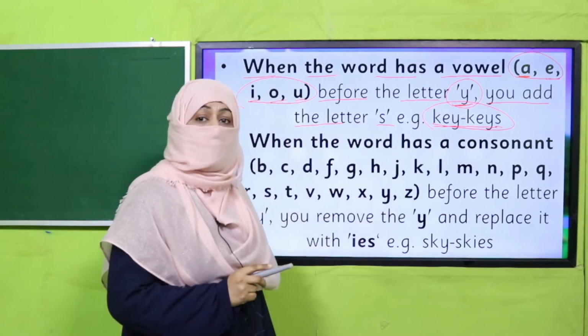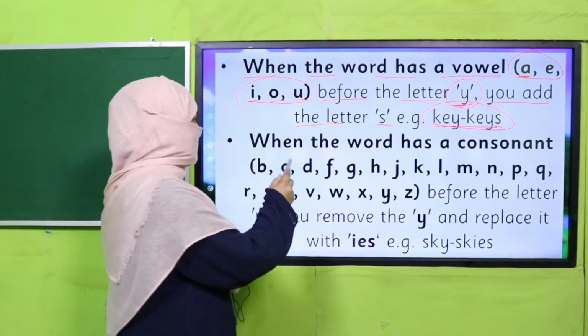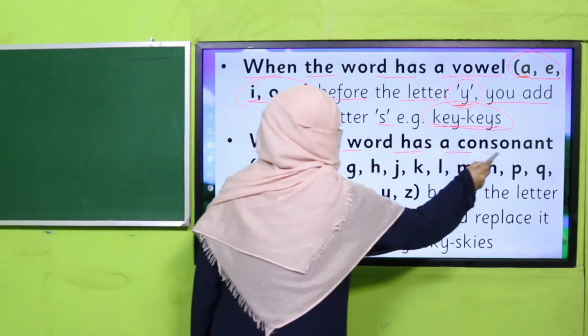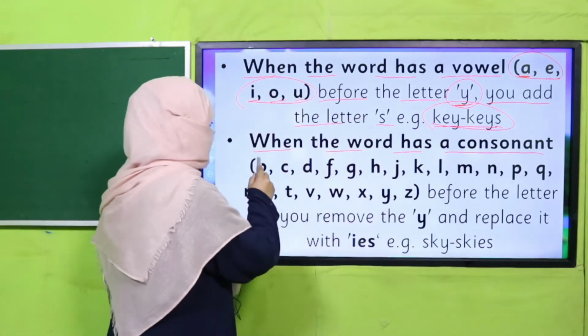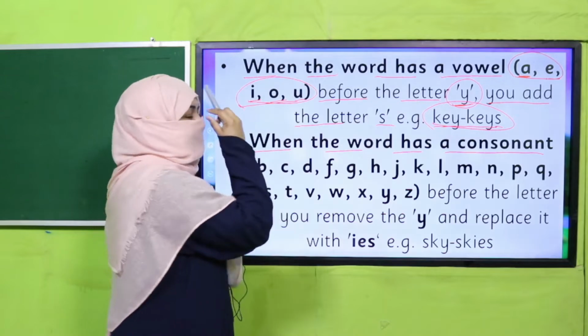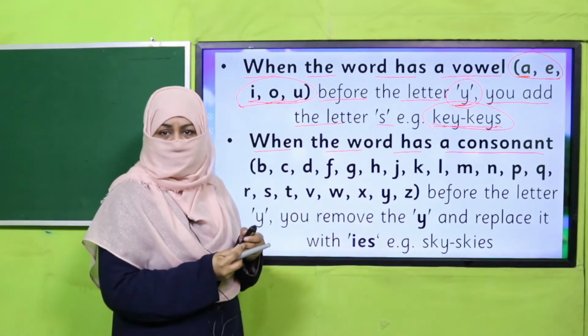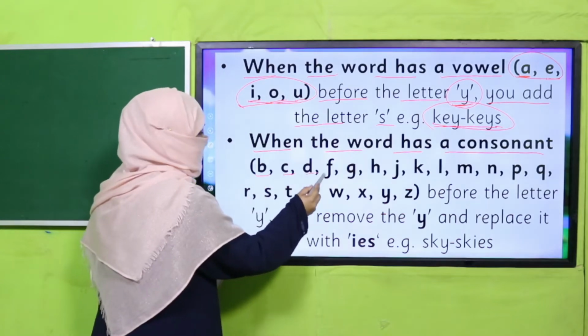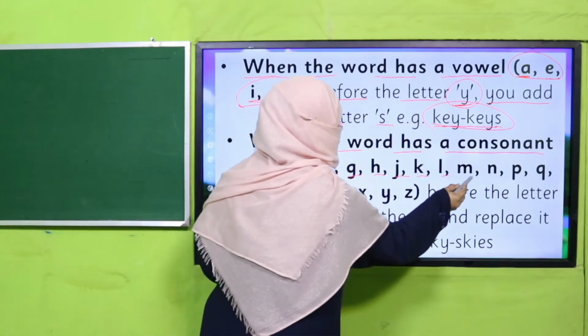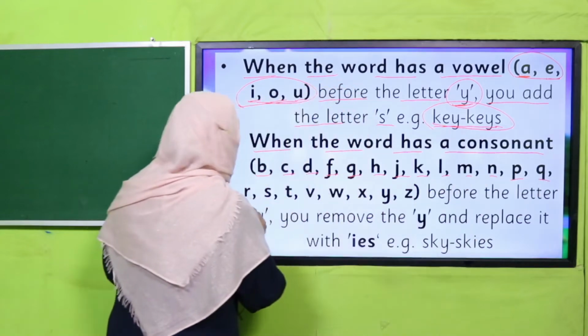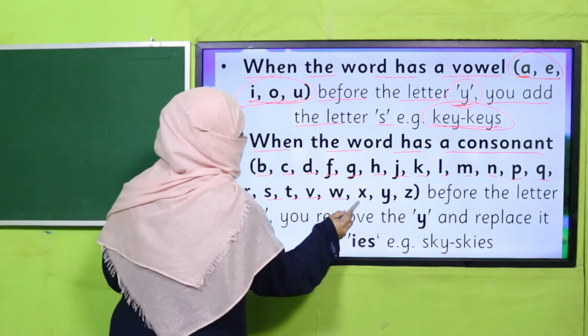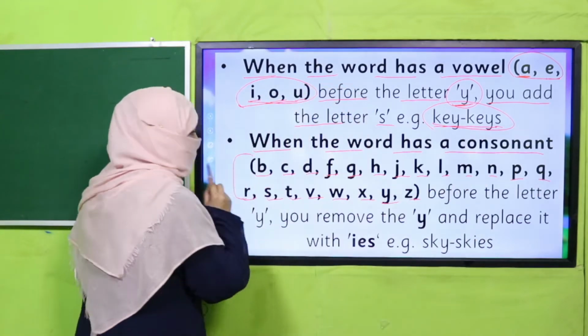In case 2, if there is a consonant, now if there is a vowel before y, we'll simply add s. But if there is a consonant, then the rule is different. When the word has a consonant, and what consonants are, when we take all these 5 letters out of ABC, the rest of the letters are the 21 consonants in the alphabet. Okay, B, C, D, F, G, H, J, K, L, M, N, P, Q, R, S, T, V, W, X, Y, Z, all these are consonants.